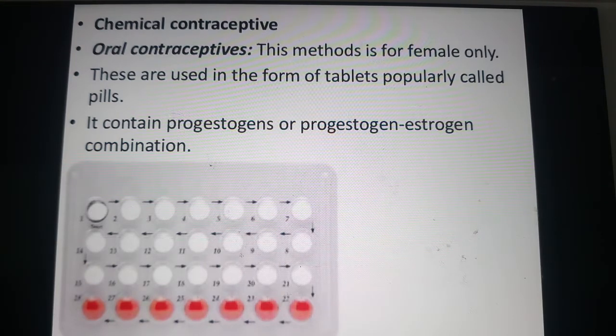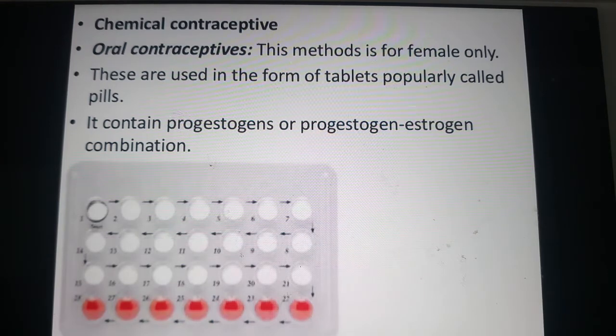It is used only by females in the form of tablets, popularly called pills. This method is only used for females. It may be a combination of estrogen and progesterone, or it may be progesterone alone.